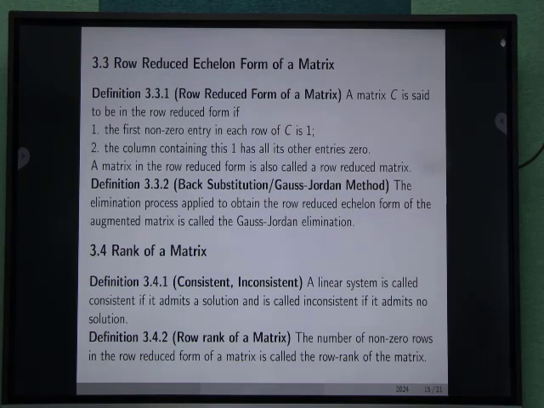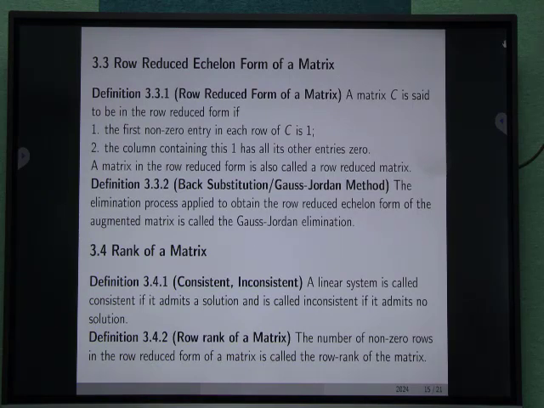Row reduced echelon form of a matrix. A matrix C is said to be in row reduced form if the first non-zero entry in each row of C is 1 and the column containing this 1 has all other entries 0. A matrix in the row reduced form is called a row reduced matrix. The elimination process applied to obtain the row reduced echelon form of the augmented matrix is called Gauss-Jordan elimination.